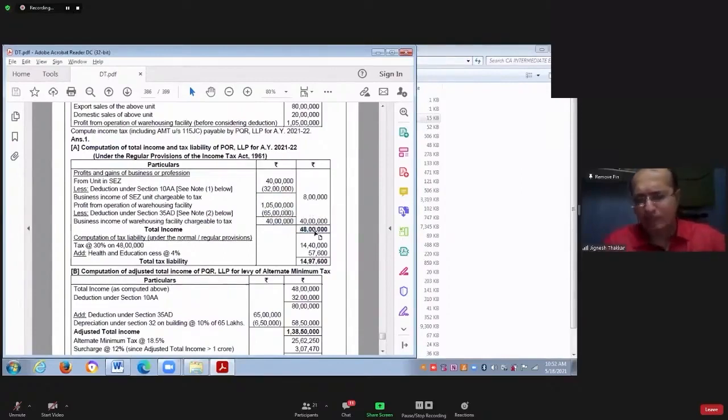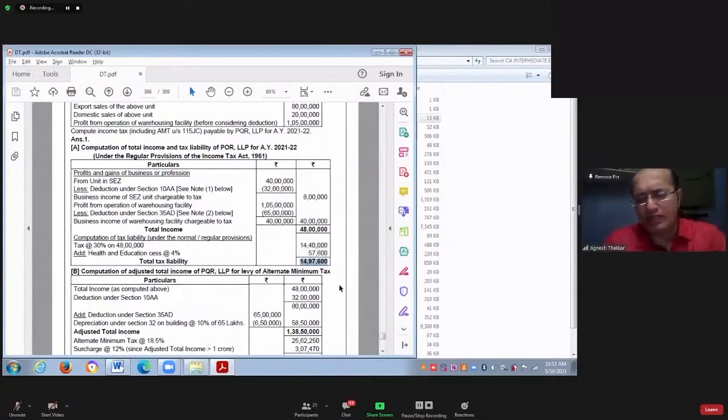Now we calculate tax on this 48 lakh. SSE is an LLP, LLP form. The tax rate is flat rate 30%. So on 48 lakh, 30% tax will be how much? 14 lakh 40,000. Whether surcharge is applicable? No, it is not applicable. Surcharge is not applicable. Then you calculate 4% health and education cess. 4% health and education cess on 14 lakh 40,000 is 57,600. So tax liability is 14 lakh 97,600.